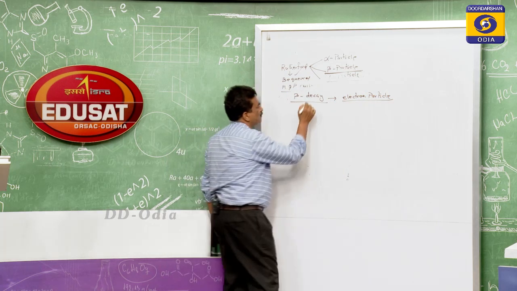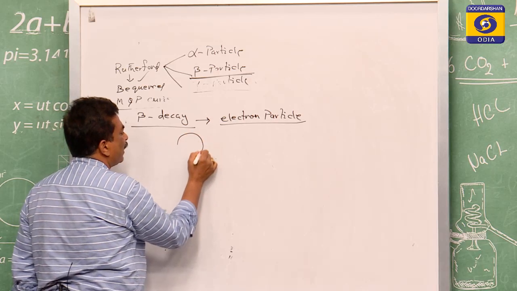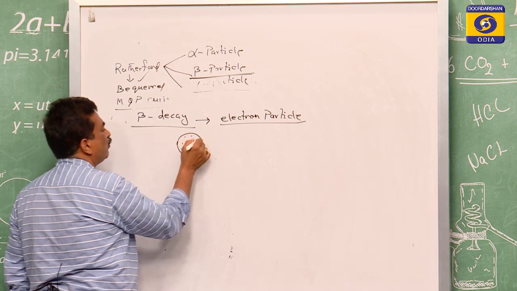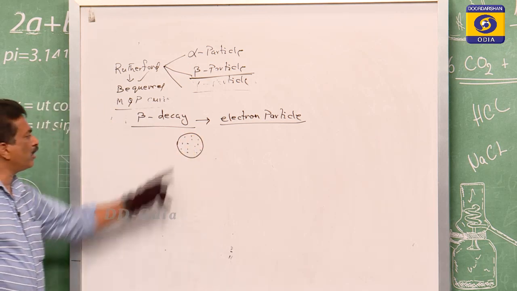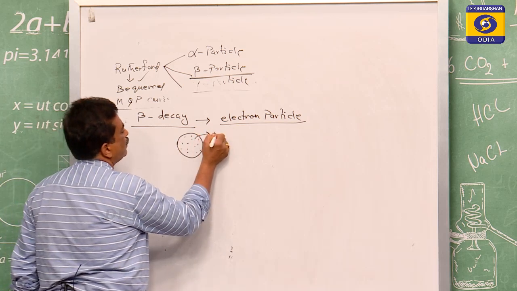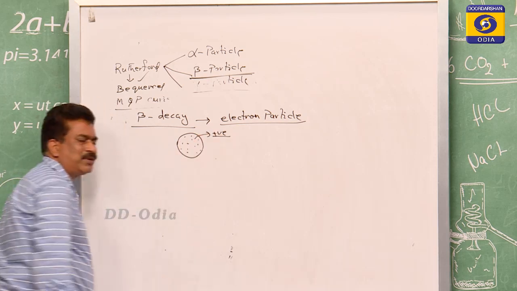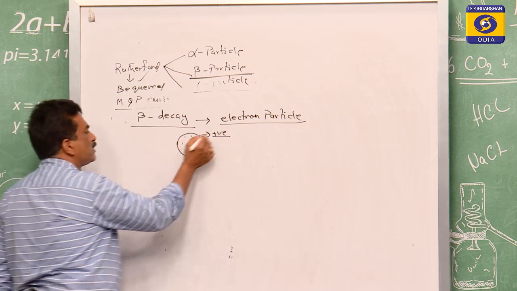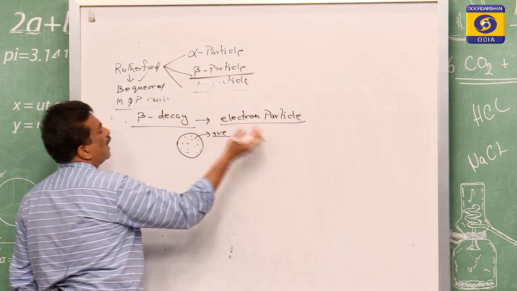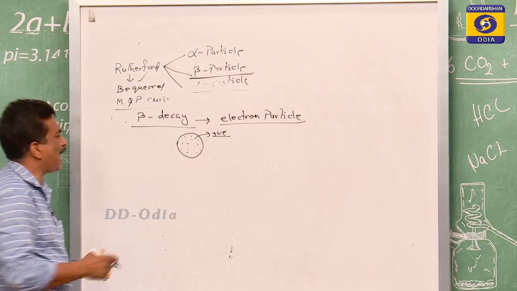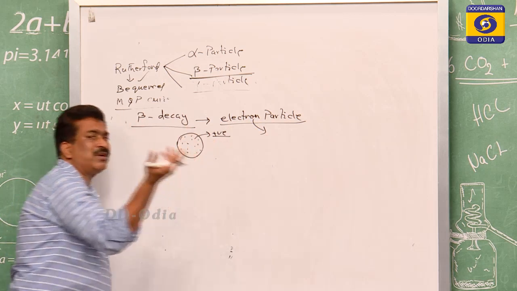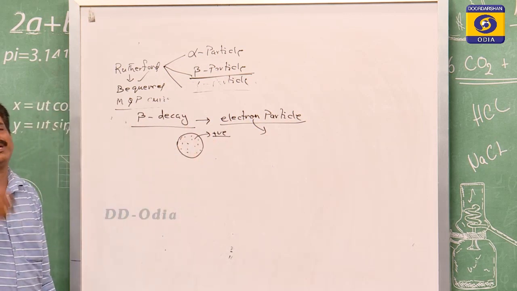The question comes: sir, we have taken a nucleus inside which protons and neutrons are there, and the nucleus is positive in nature, a positive charge. Though the nucleus is positive, some emissions are going on from it, so how does that emission become an electron? The electron is negative in charge.